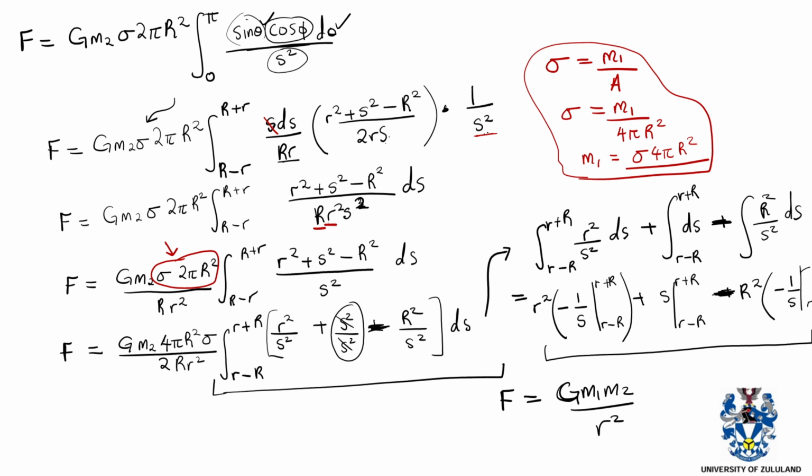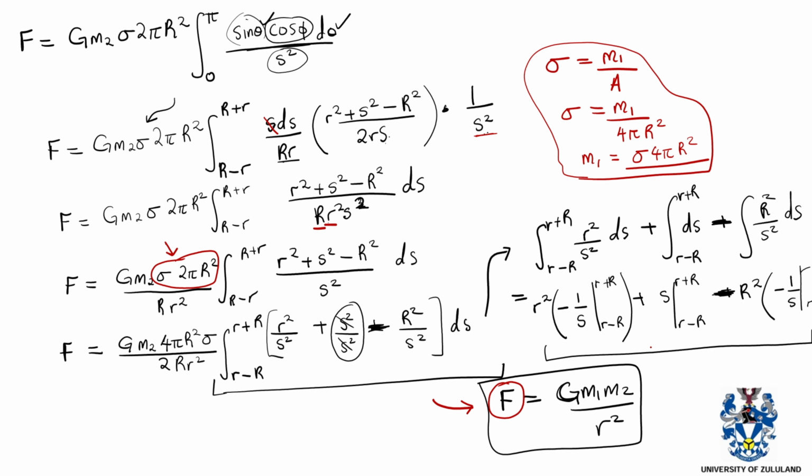So you further prove that by simplifying all of these integrals and whatnot. But basically, you should be able to find something like this. The force is equal to G m1 m2 over r squared. So what is the physical meaning of this? This basically describes that the gravitational force exerted by a uniform sphere on a smaller particle is just the same thing as the gravitational force exerted by a small particle on another particle. Not in a sense that the forces are equal. No, the forces are not equal. If we take a smaller mass and a smaller mass, they exert a lesser gravitational force on each other.